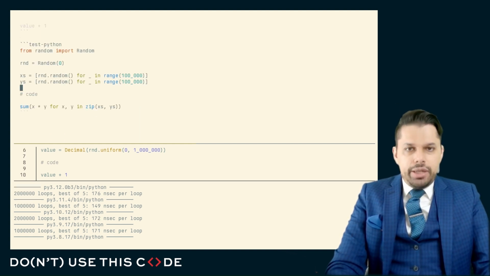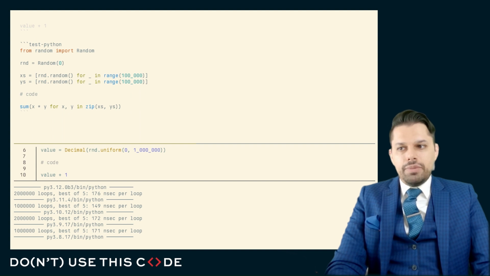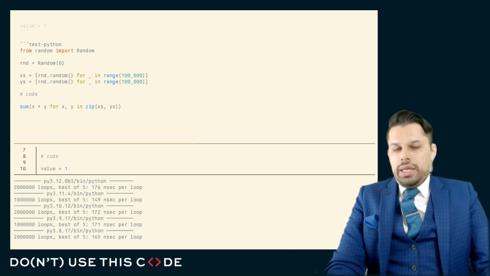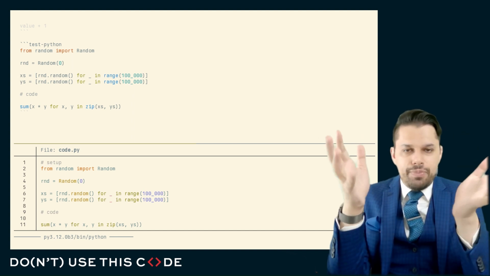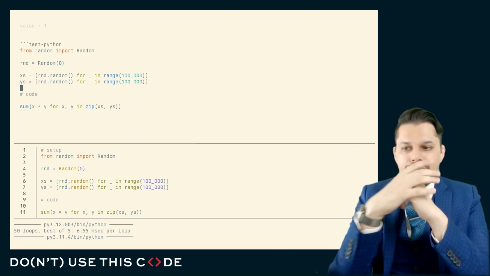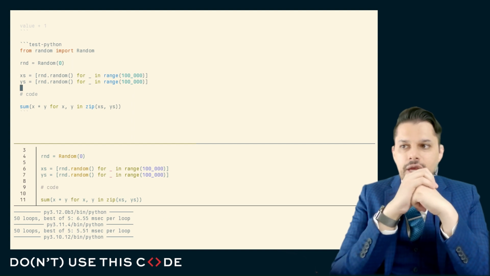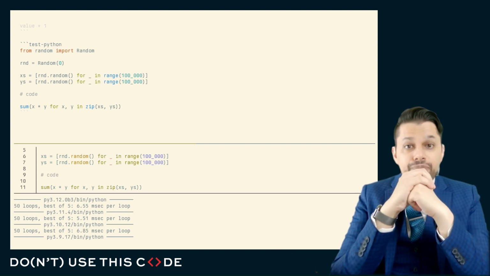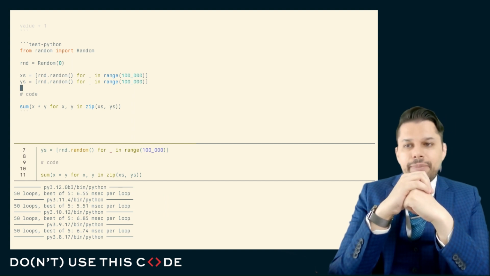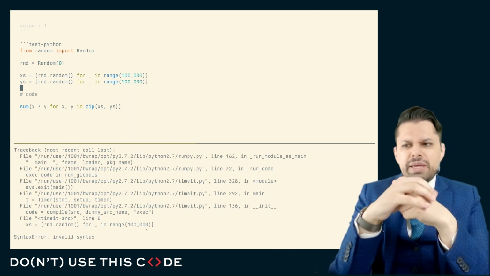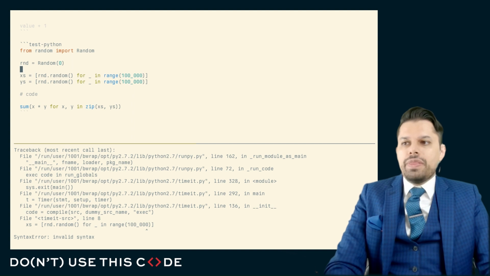Let me show you a canonical example of something that's slow in Python. Here, we're performing a dot product of two very large vectors. And we're going to perform that dot product by multiplying the vectors elementwise and summing them up. And you can see it takes 6 milliseconds for us to perform a naive dot product. We typically show this example in contrast to an example that uses NumPy, where we'll probably see about a 50 times speedup versus our NumPy code.